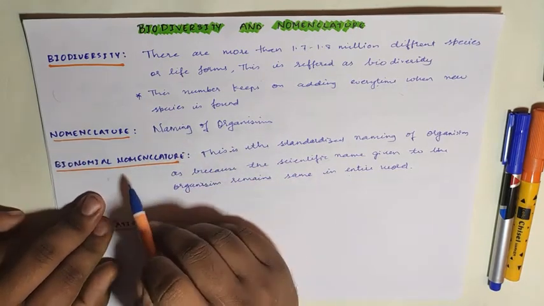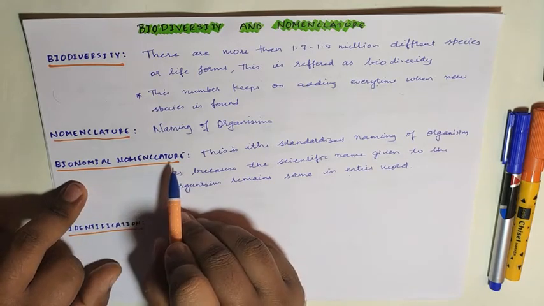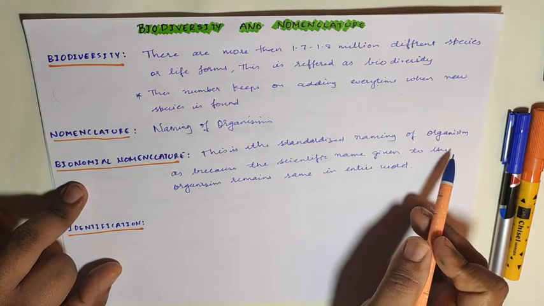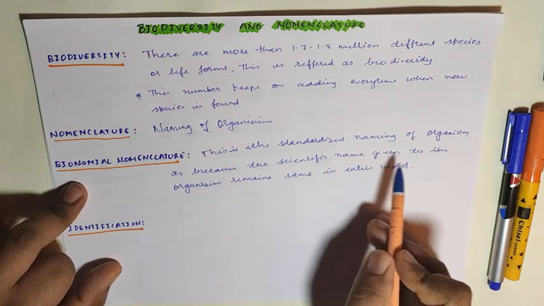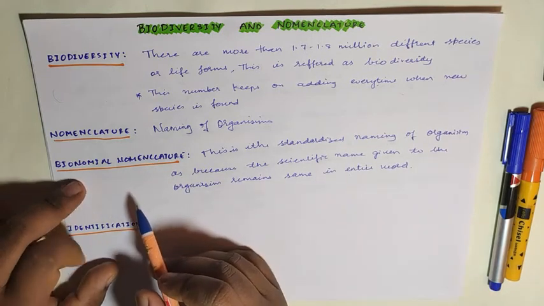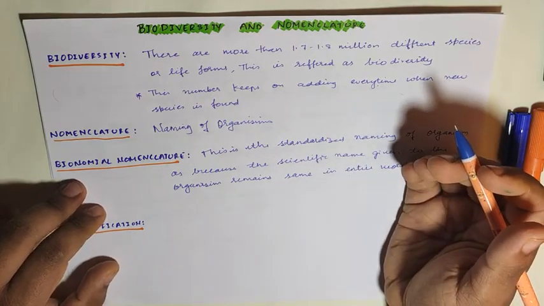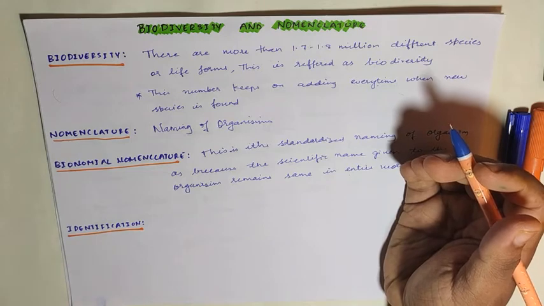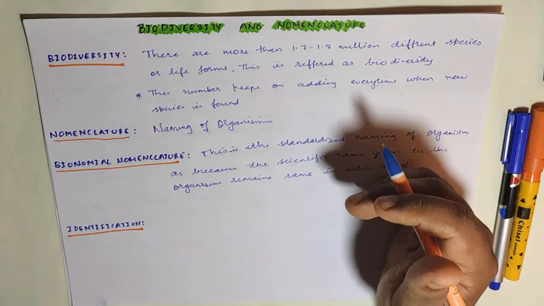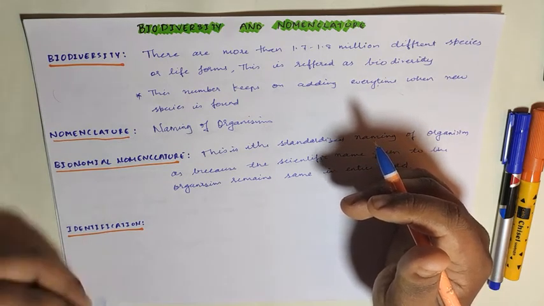And next we are going to discuss binomial nomenclature. Now what is this binomial nomenclature? Let us read the definition first. This is the standardized naming of organisms, because the scientific name given to the organism remains the same in the entire world. Now what does this mean? As I already told you, it is said that we have more than 300 different languages in India, and other than India also there are different countries which speak different languages. Now for the same organism, they may give different names.